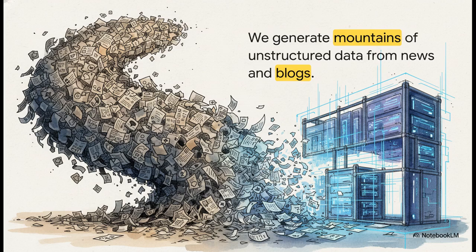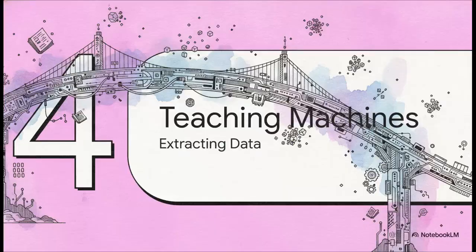Now, this flowing, nuanced language is absolutely beautiful and totally natural for us humans, but it is an absolute nightmare for machines. Computers thrive on structured tables and spreadsheets, not the chaotic, exception-filled grammar rules we just looked at. So processing this information overload requires a serious bridge between human language and machine logic. Let's see how we build that bridge in Section 4, Teaching Machines to Extract.